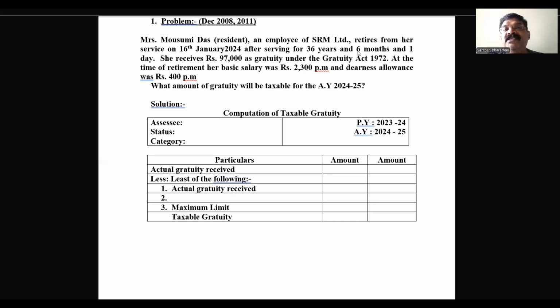So 36 years, 6 months, how much will it become? 37 years. Since it is more than 6 months, as I told, it should be converted into a completed year of service, so we have to consider 37 years. At the time of retirement, her basic pay was 2,300 per month and dearness allowance rupees 400 per month. So 2,300 plus 400 will be 2,700.